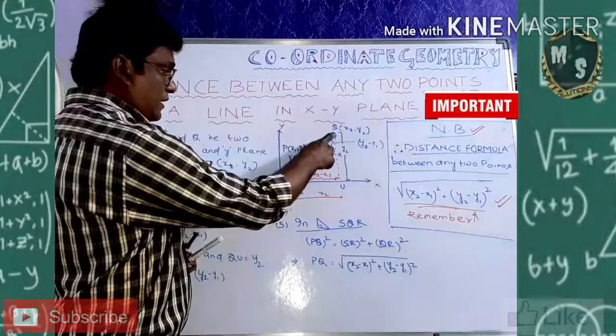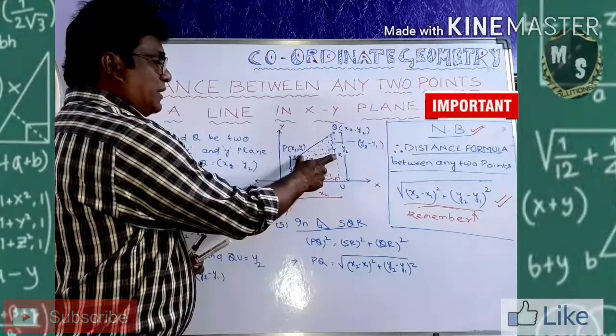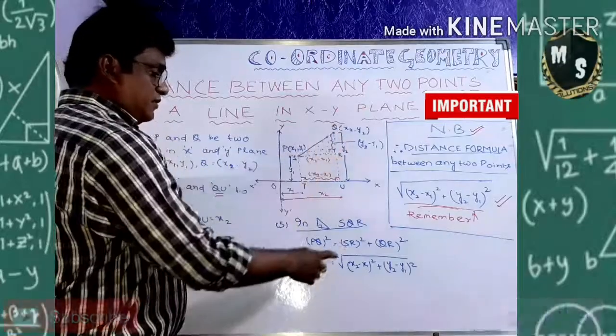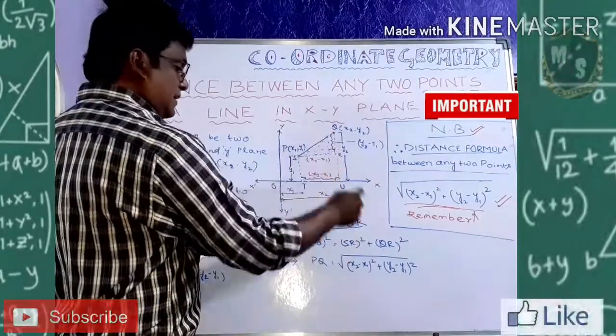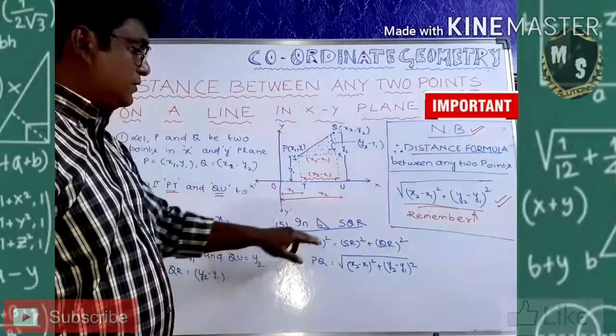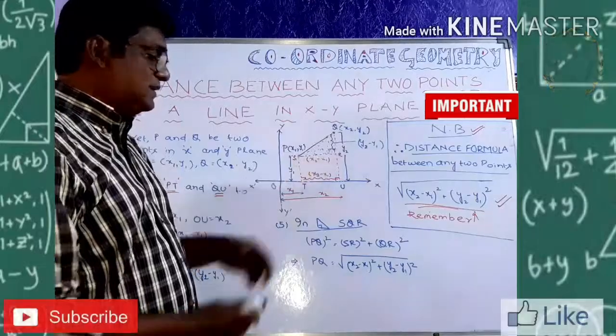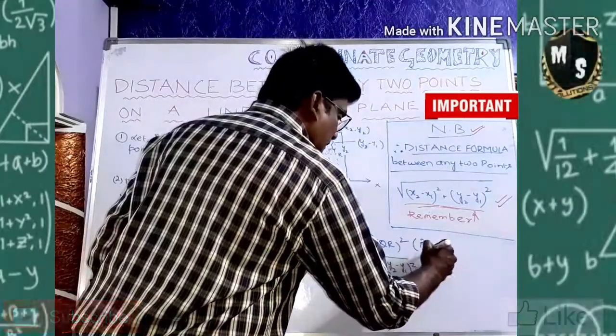So PQ square, the hypotenuse square, is equal to base square plus perpendicular square. What is your base? SR. So SR square plus perpendicular QR square. Now it is understood. This is according to Pythagoras theorem.